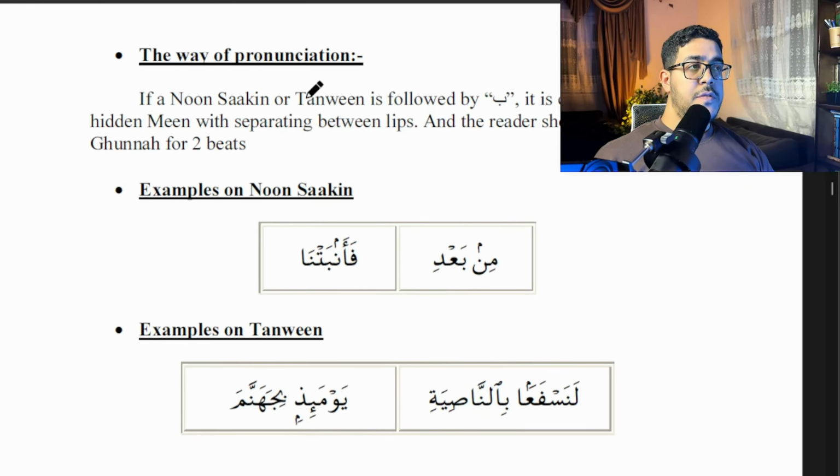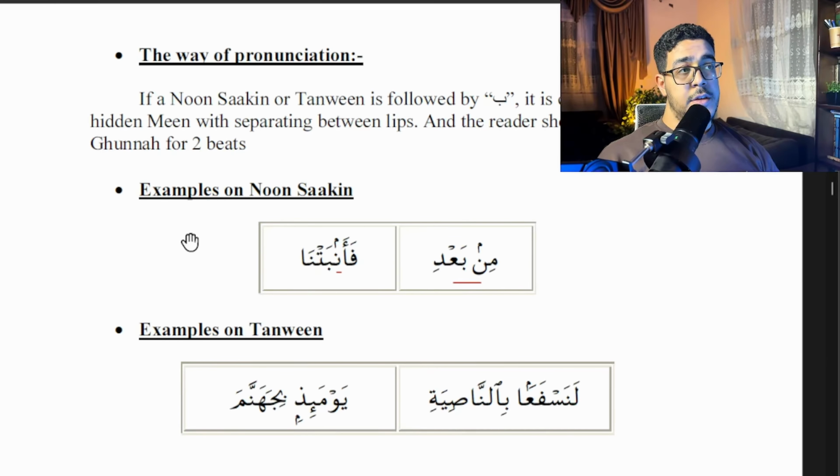Examples. The example of the Noon Sakin, as we can see here. The Noon Sakin is followed by Ba. So this Noon Sakin, we will turn it into Meem, and we're mixing this Meem into the Ba with Ghunnah for 2 beats. Let's see how we read it. Mim ba'di. Mim ba'di. And the next one we have Noon Sakin, it's followed by Ba. So it will be فَأَنبَتْنَا. Let's see it again. فَأَنبَتْنَا.